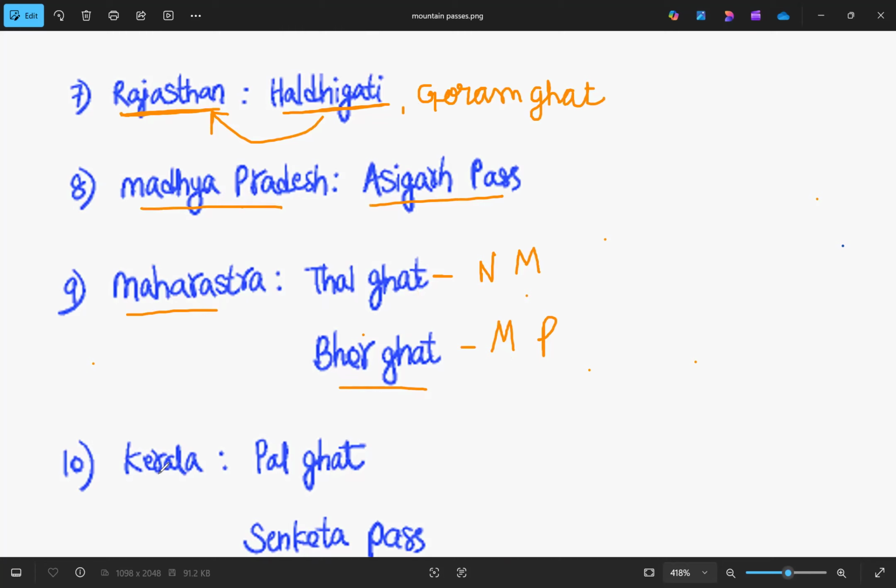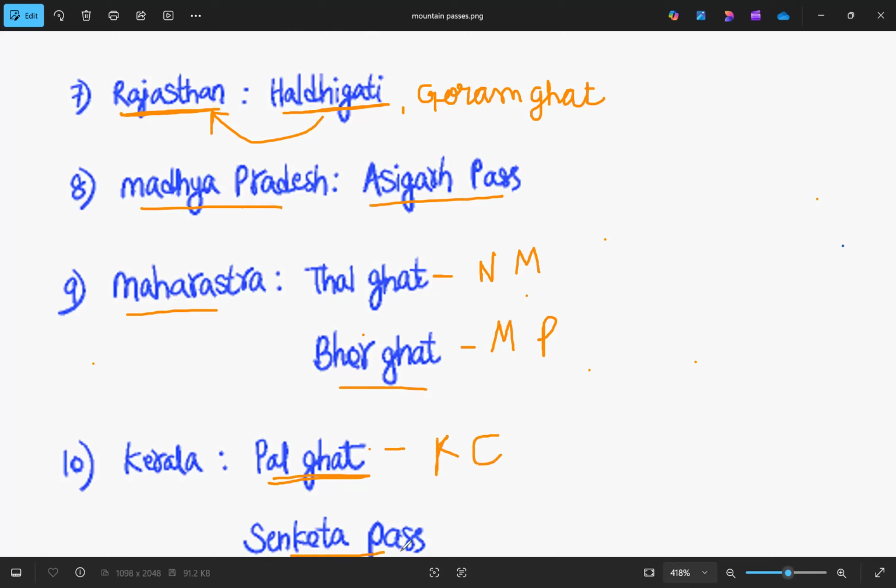The last one is Kerala. In Kerala, the first one is Palghat, also known as the Palakkad Gap. This connects the Nilgiri and Annamalai Hills, and also Kochi to Chennai. Kochi is in Kerala, and Chennai is in Tamil Nadu. It connects both Kochi and Chennai. So this is the Palghat.